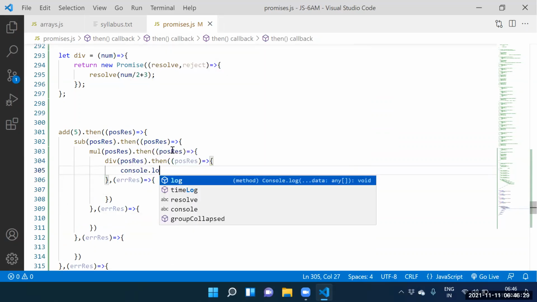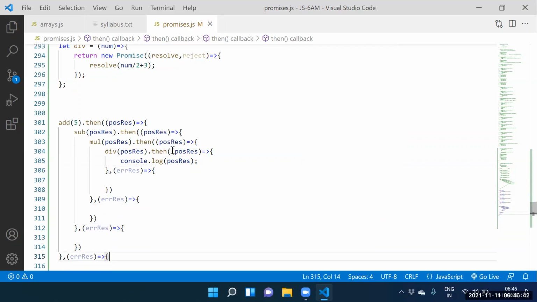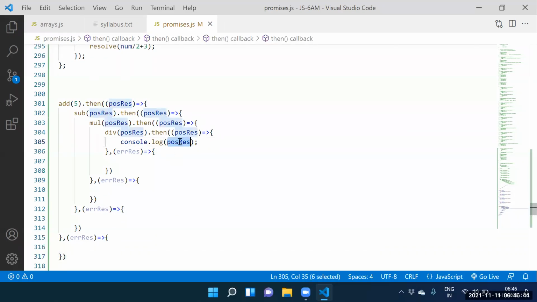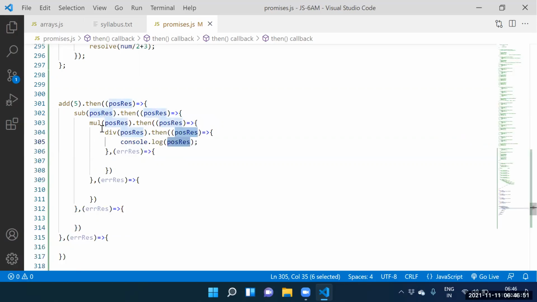Guys, console.log of what do you want to specify? Console.log of the positive result here. Guys, now what does this positive result contain? 10. Now the positive result contains 10 here. Okay guys? Okay, or can I repeat this one?